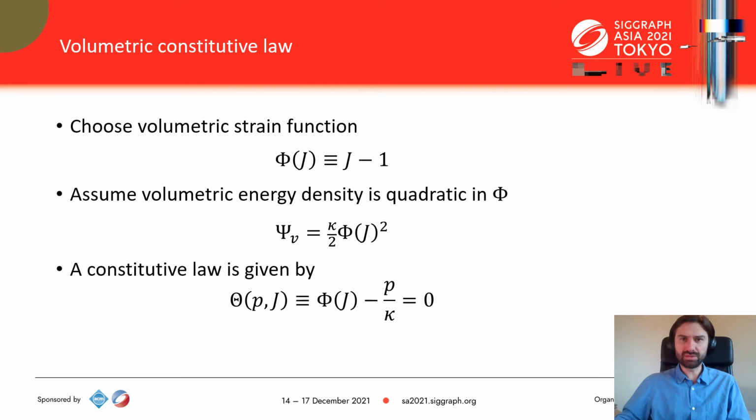Another ingredient we need is a constitutive law. You start with a constraint function like J minus 1 equals 0, and then you build a quadratic penalty potential function. The pressure is given by the derivative of this function. Finally, we can invert the pressure function to obtain a relationship between the constraint and the pressure. This is otherwise known as a soft constraint or a regularized constraint.